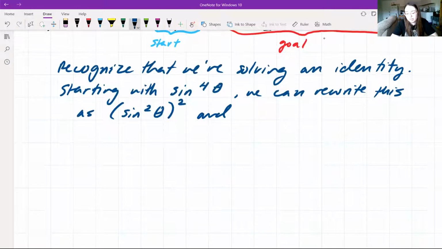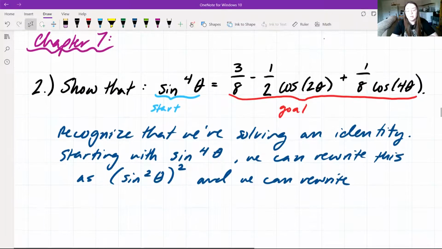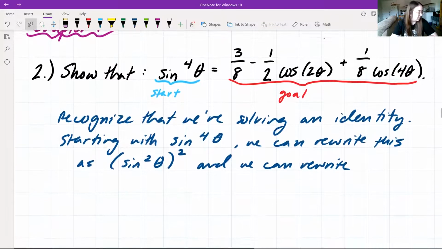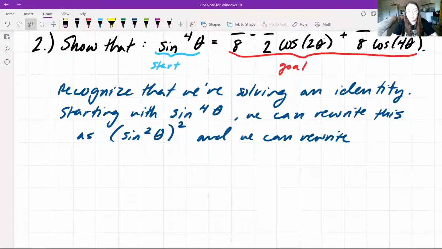What can give us a hint is that in our answer we have cosines of 2 theta and cosines of 4 theta, which tells us it would be helpful to use a double angle formula here.